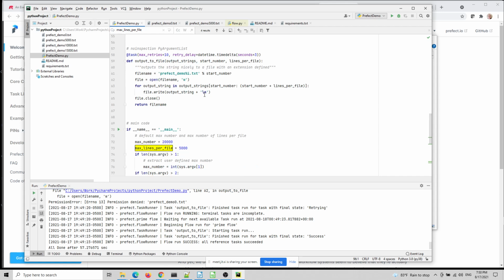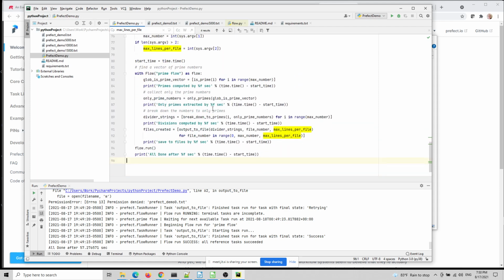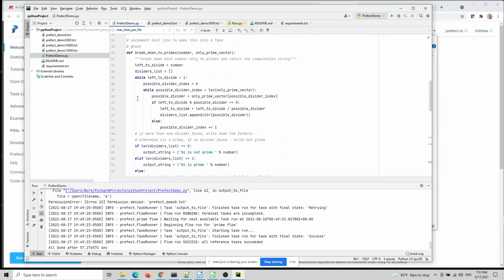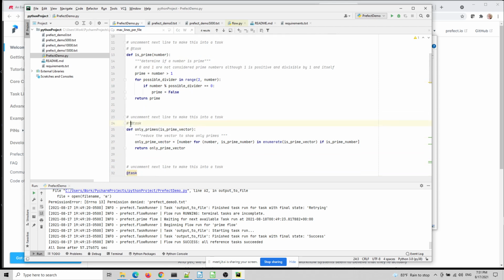What I'm going to do now is something funny. You remember this program was written such that everything I compute is vectors and all the functions I apply on elements of the vectors. So this means I can take those comments off and make those into tasks. So now breaking down into primes will become a task. I'm going to show it to you later in the debugger. I'm also going to show that it's not a good idea to do so, because I'll explain later why. But you see, all of those, I just put them as tasks.